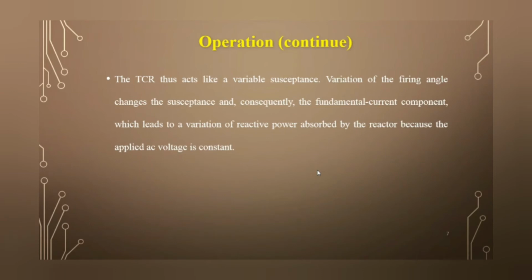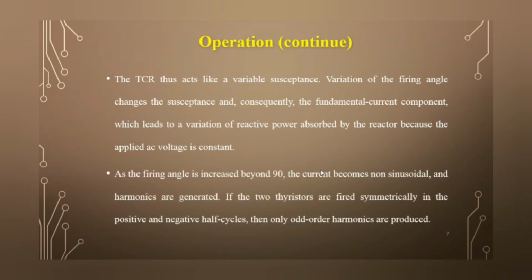The variation of the firing angle changes the susceptance, and consequently the fundamental current component, which leads to the variation of the reactive power absorbed by the reactor because the applied AC voltage is constant. When the firing angle is increased beyond 90 degrees, the current becomes non-sinusoidal and harmonics are generated. If the two thyristors are fired symmetrically in the positive and negative half cycles, then only odd order harmonics are produced.